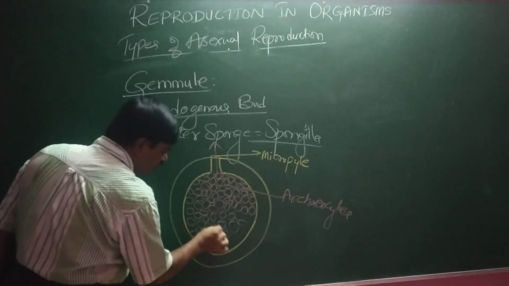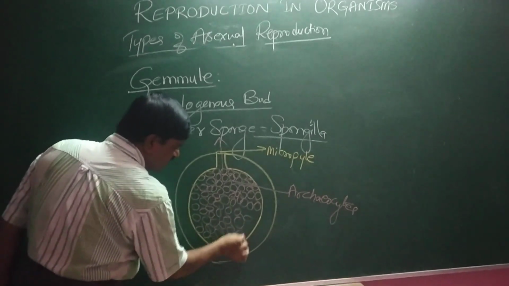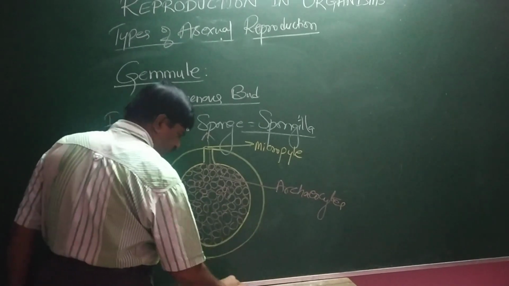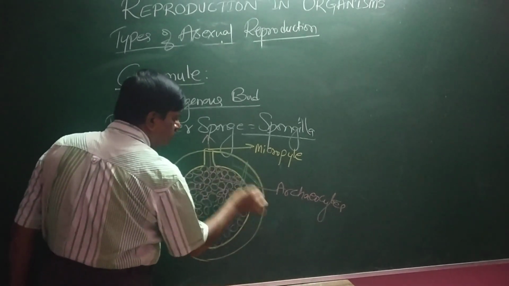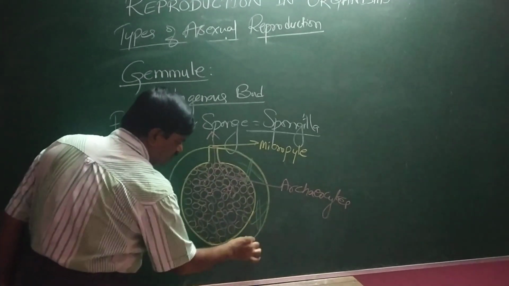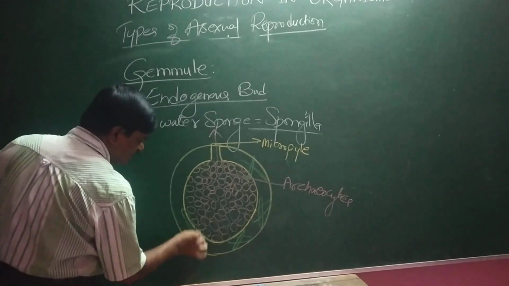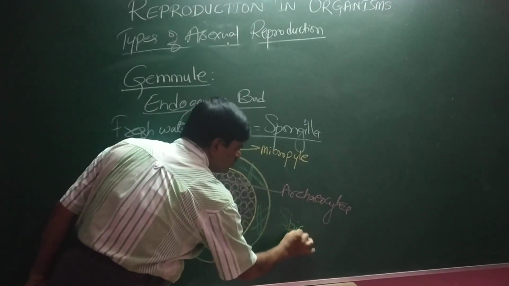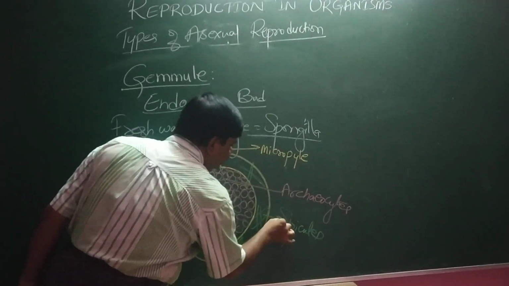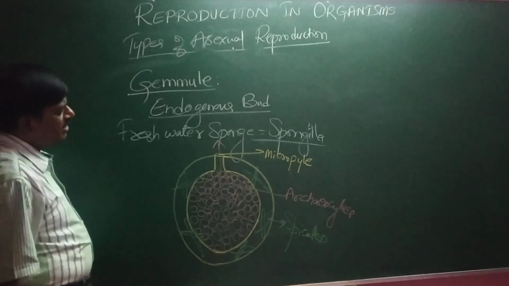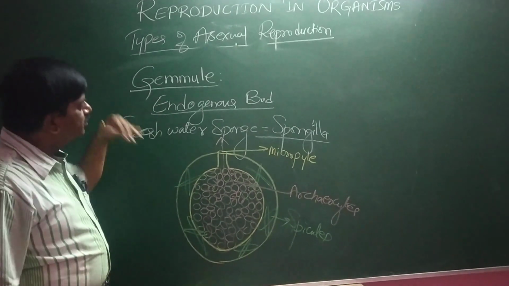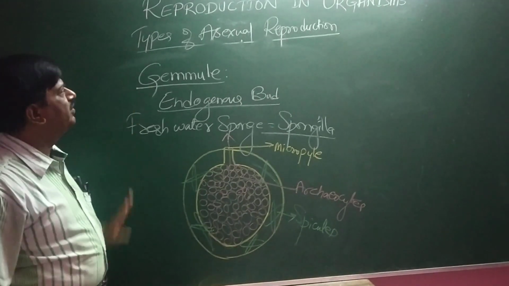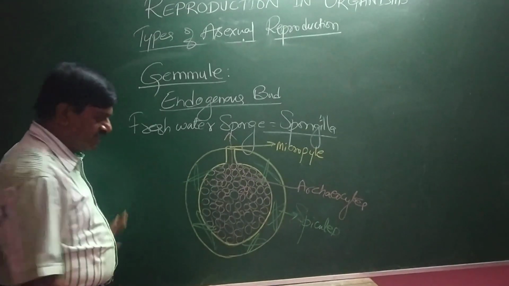These gemmules are covered by defensive structures called spicules. On the surface, there are outgrowths like this, and these are the spicules. So the archaeocytes give rise to new individuals, hence it is called a gemmule. It is also one of the types of asexual reproduction.